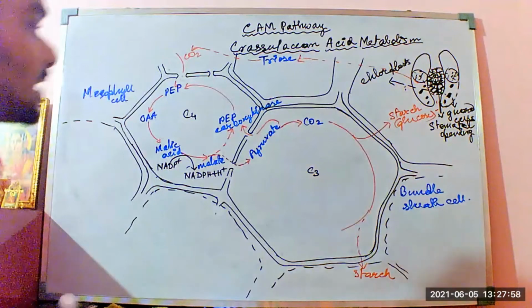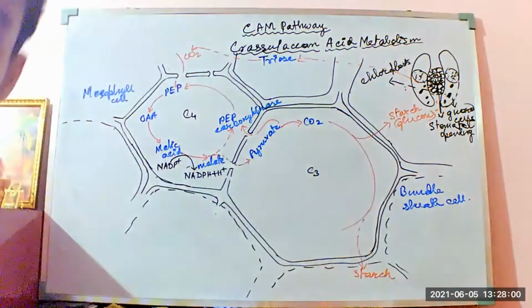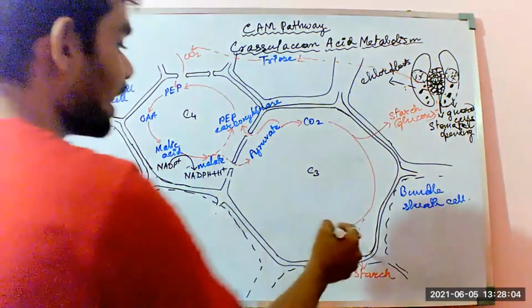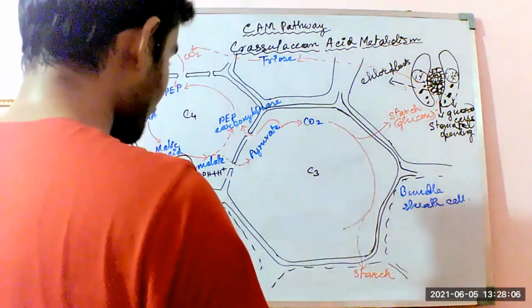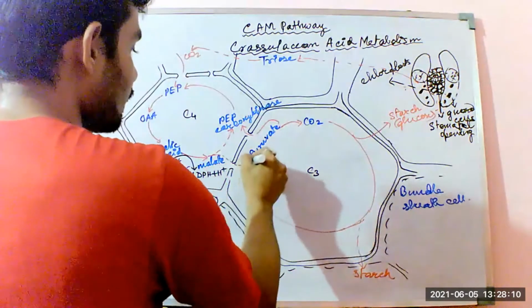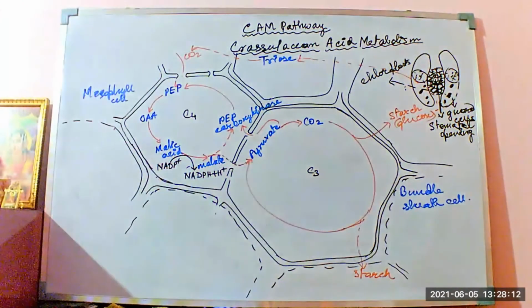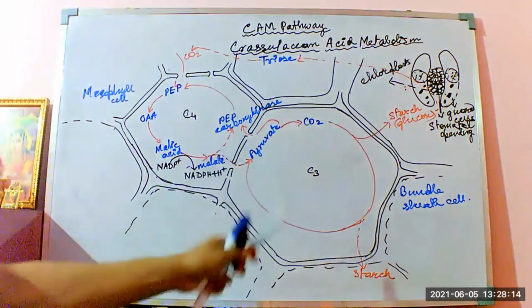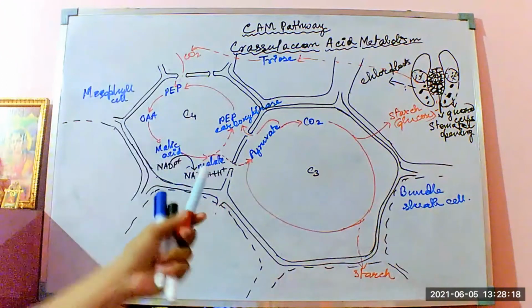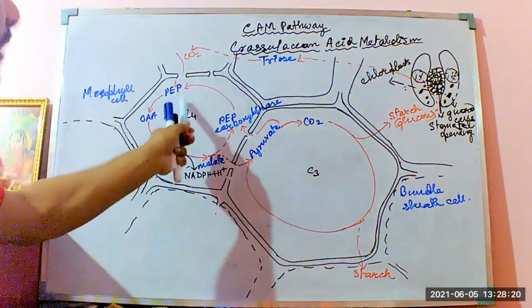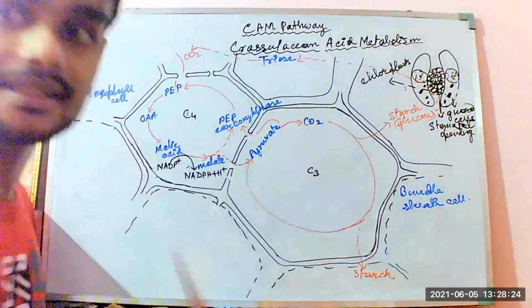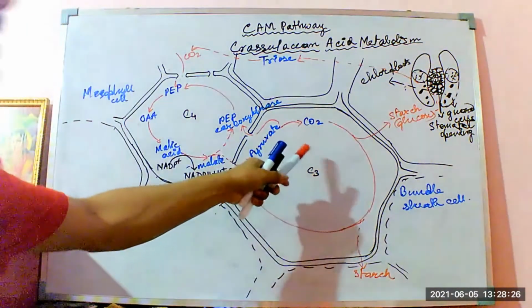So in the C3 plants, this CO2 is being directly fixed from the Krebs cycle into the starch, covering the entire C3 pathway, covering the entire C3 cycle. Okay, or the Calvin-Benson cycle. Unlike the C3 plants, the C4 plants and the CAM plants have the C4 pathways also, in which CO2 is first fixed by the C4 cycle, and then the pyruvate that is produced by the C4 pathway goes into the C3 pathway.